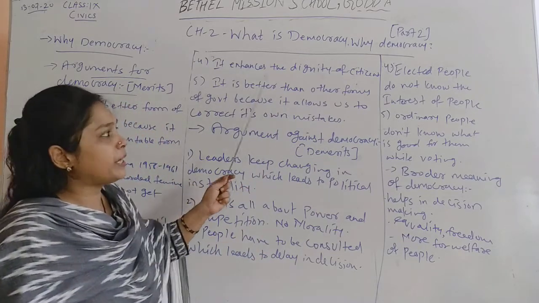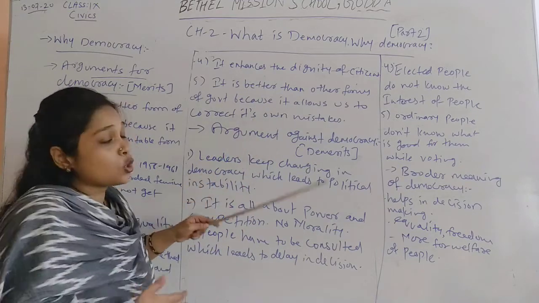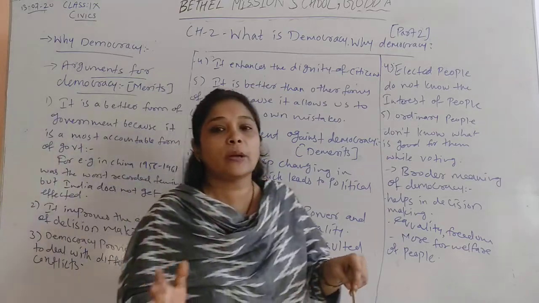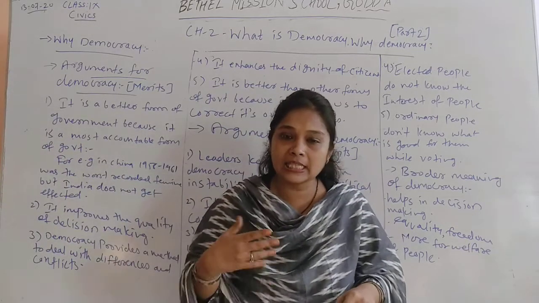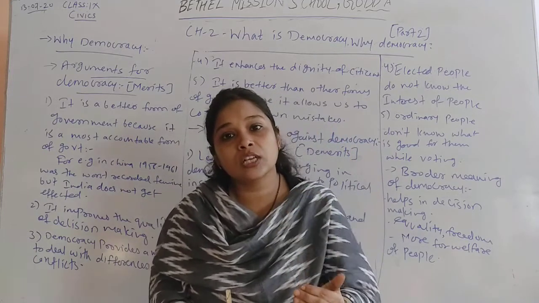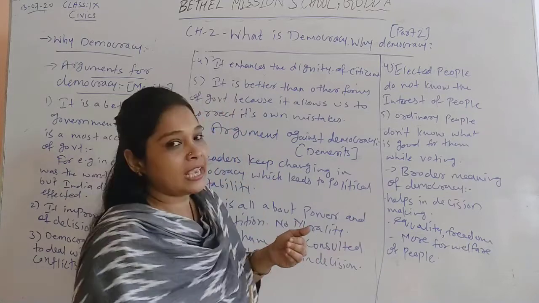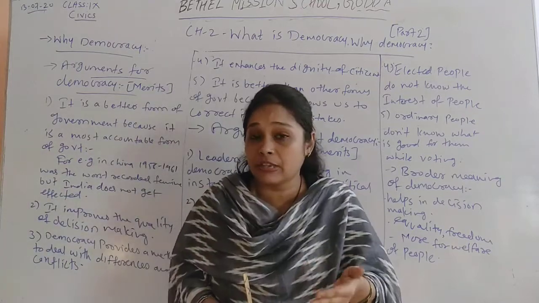Next one, it is better than other forms of government because it allows us to correct its own mistakes. See, democracy is not a perfect kind of government. It has certain mistakes, many times it makes certain mistakes. But it allows us to rectify those mistakes, to erase or correct those mistakes if we have made them.